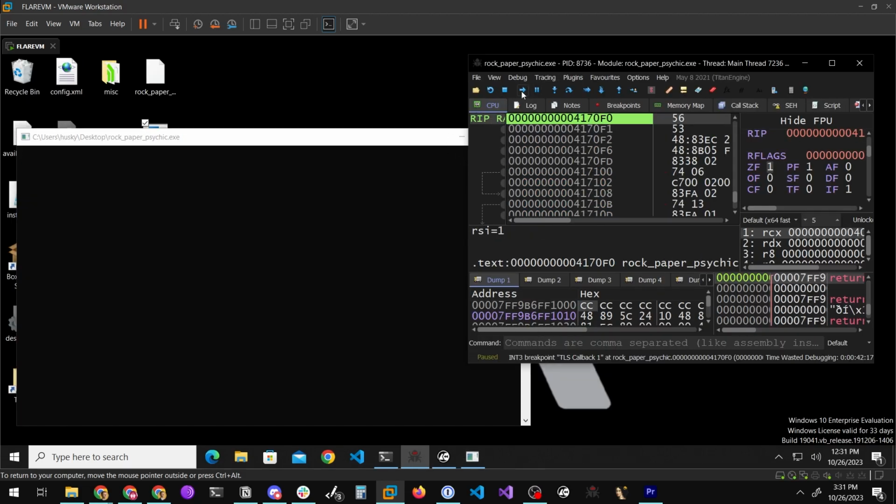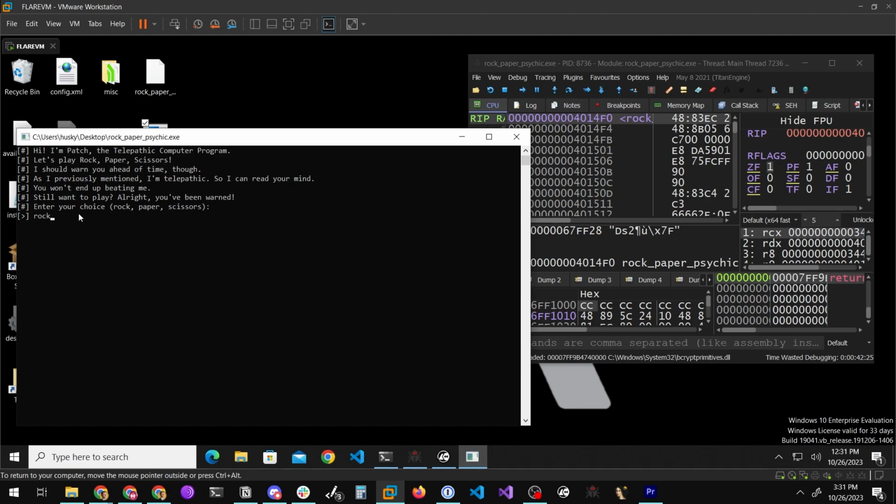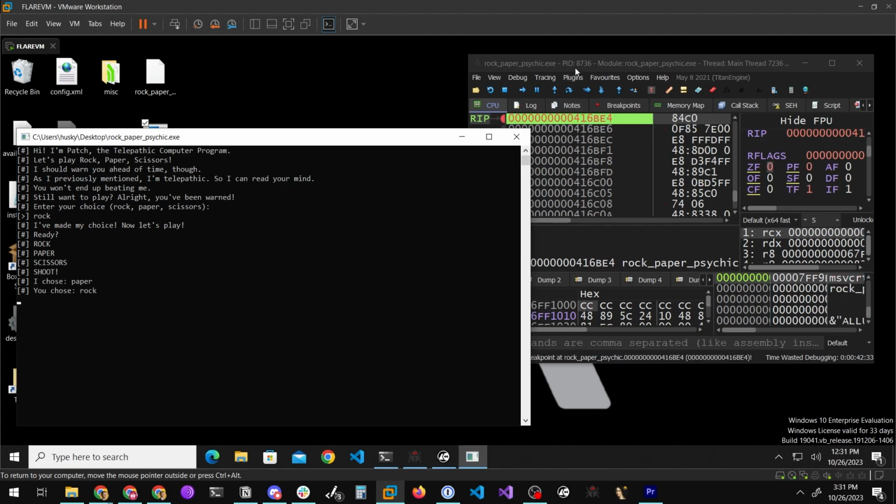All right, so from the top, let's go ahead and run the program again now that we have our breakpoint on the testing of AL, AL. And so we do have to input any kind of choice here. Again, it does not matter. Now it's going to do rock, paper, scissors, shoot. I choose paper, you choose rock, and then we hang here.